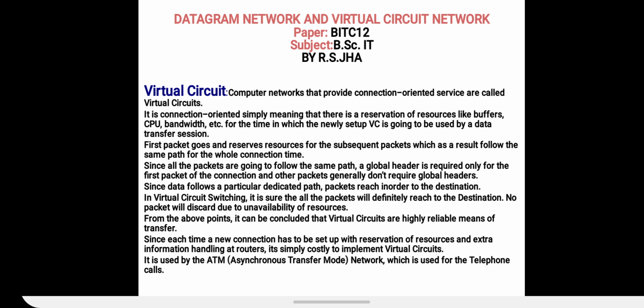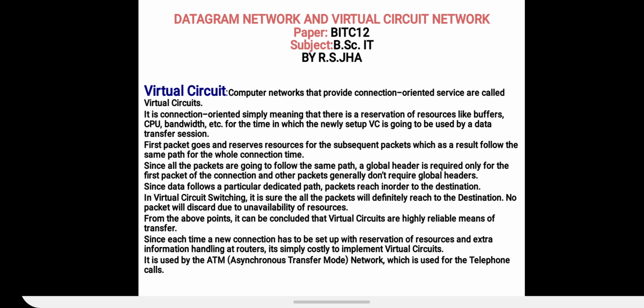Computer networks that provide connection oriented services are called virtual circuit. It is called connection oriented network because there is a reservation of resources like CPU, bandwidth, buffers, etc. for the time in which the newly set up virtual circuit is going to be used by a data transfer session.